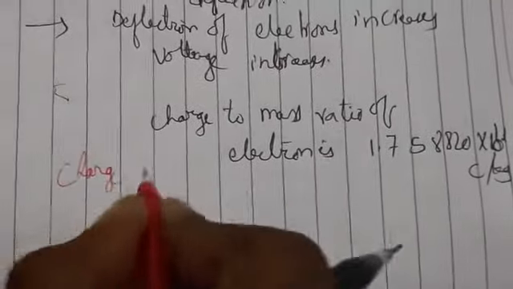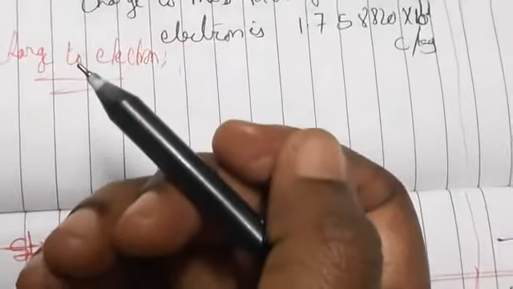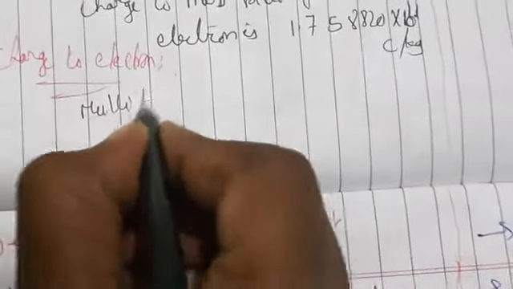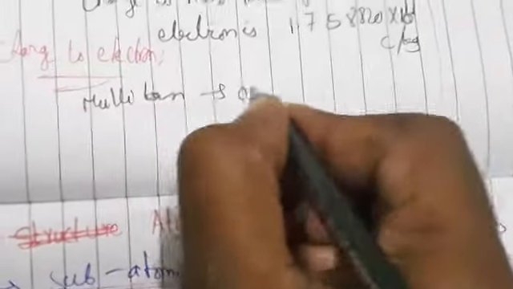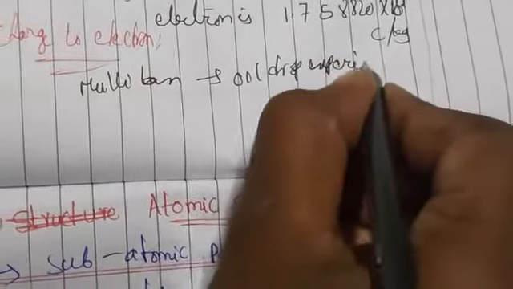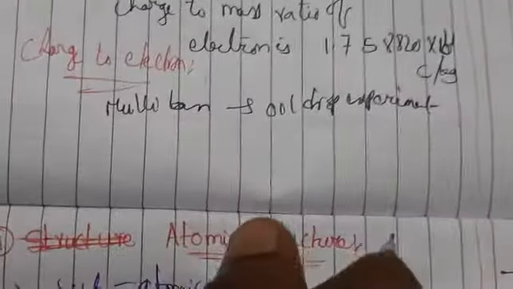Now let us discuss the charge on the electron. That is Millikan. Millikan described the oil drop experiment. The charge of the electron was determined by Millikan in the oil drop experiment.